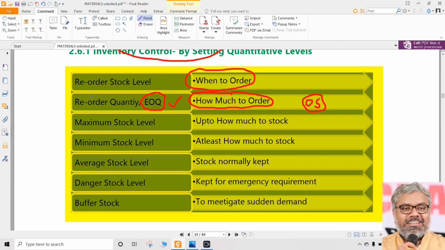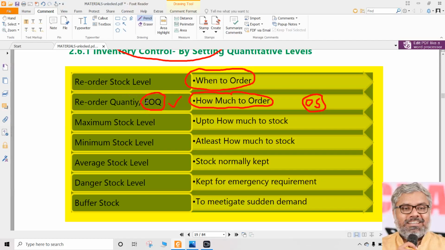But once again, will all organizations follow economic order quantity? Not necessarily. If they follow, that is good for them. If they don't follow, definitely it is not good for them. So ideally, economic order quantity itself should be the reorder quantity, but don't expect that reorder quantity is always equal to economic order quantity.